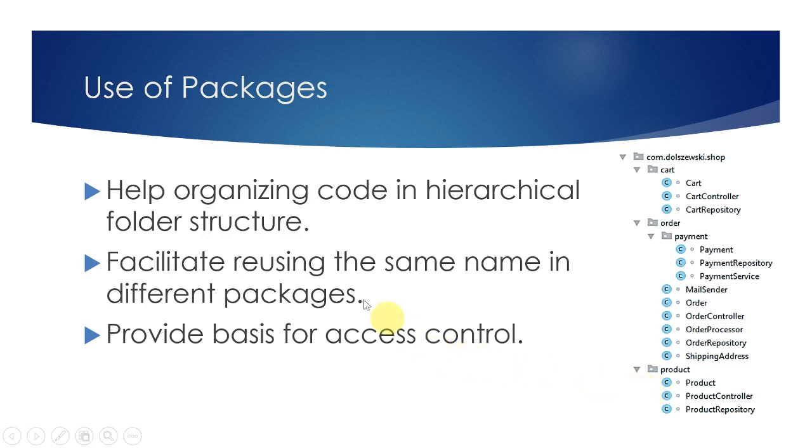The second facility is that the concept of package helps us use the same name for classes as long as they are in different packages. For example, I can have a utility class called utility in the order package, which helps with order related functionalities. At the same time, I can have another utility class with just the same name in the product package. As long as they are in two different packages, the two classes can have the same name. So that is good. Otherwise, we would have to come up with different names all the time.